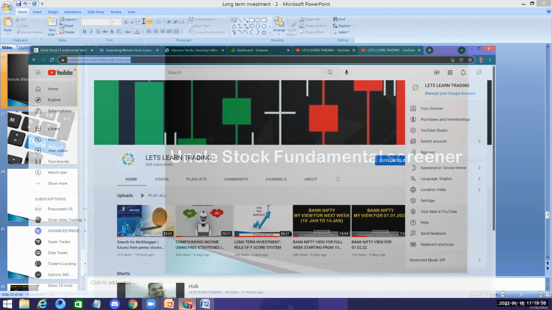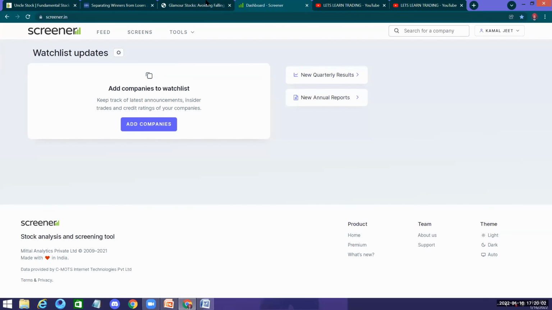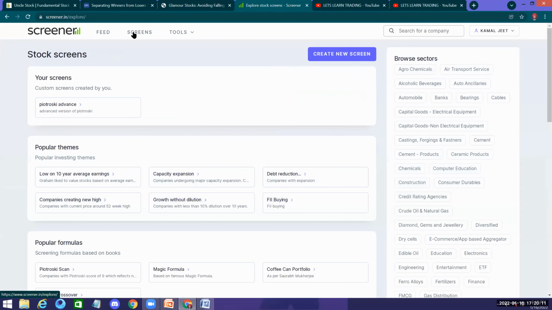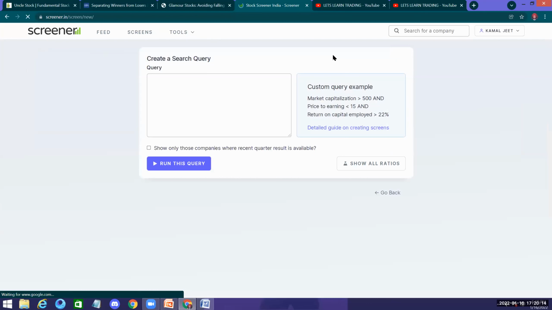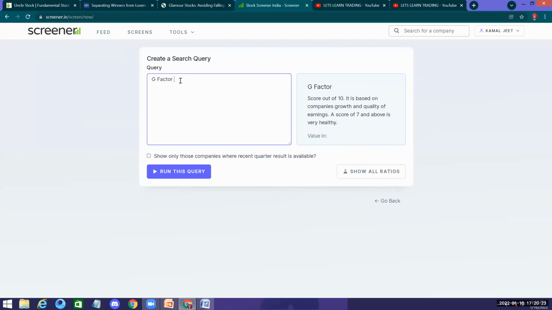You can see my screen. Can you see the screen? Okay. Yes, sir. Now, once we have logged in, we press on Screens, then Create Screener. You type G, and it comes up as G factor. I type more than 7, so more than 7 should be 8.